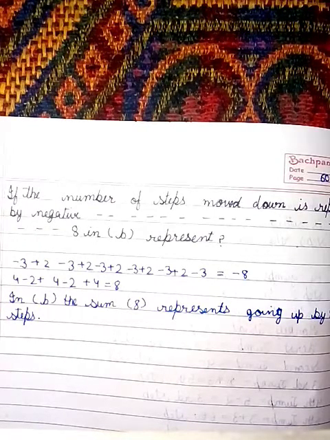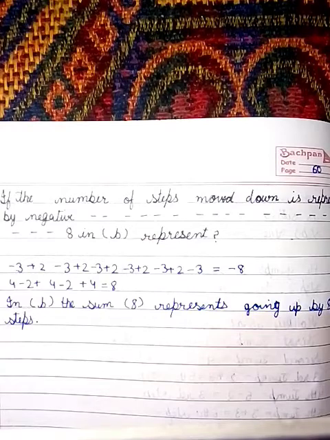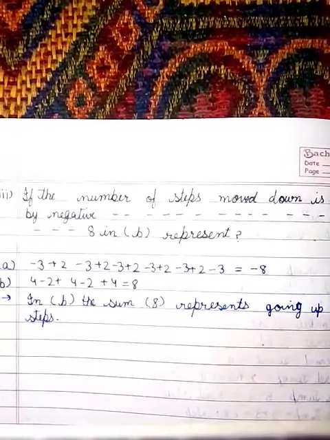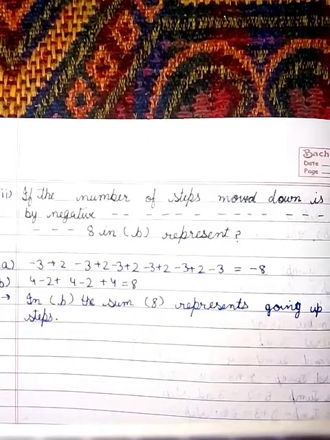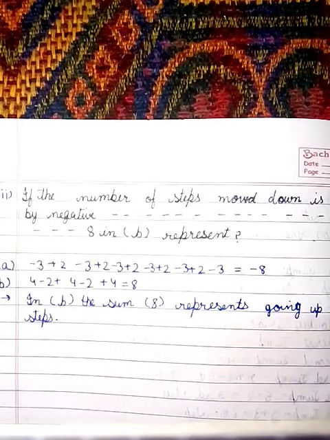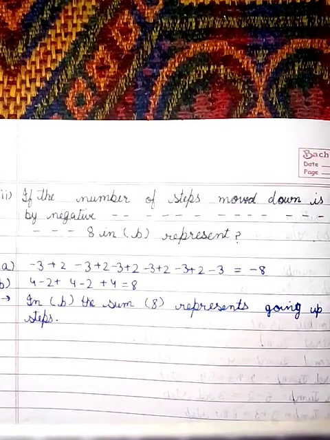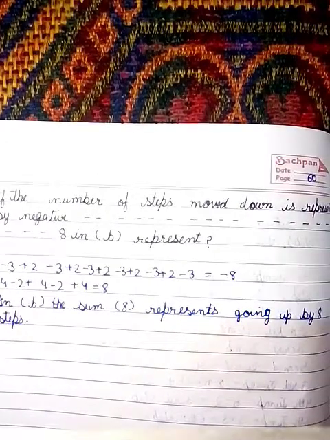So, what will the sum 8 in B represent? The answer is minus 3 plus 2 minus 3 plus 2 minus 3 plus 2 minus 3 plus 2 minus 3 plus 2 minus 3 is equal to minus 8. And for second, 4 minus 2 plus 4 minus 2 plus 4 is equal to 8. So, in B the sum 8 represents going up by 8 steps. Thank you.